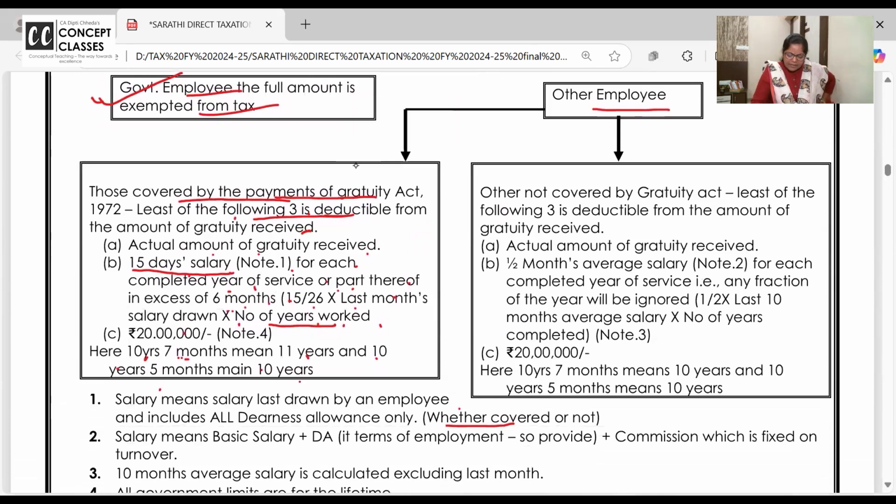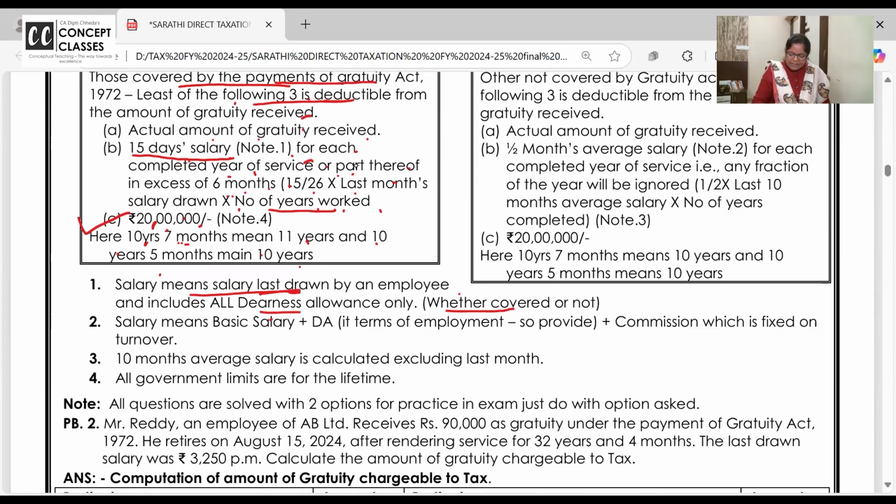So if he is covered under the Gratuity Act, then government limit is there, 20 lakhs. Meaning lifetime you cannot get a deduction more than 20 lakhs, or gratuity received, or 15 days salary, whichever is lower. And salary means basic and all DA.